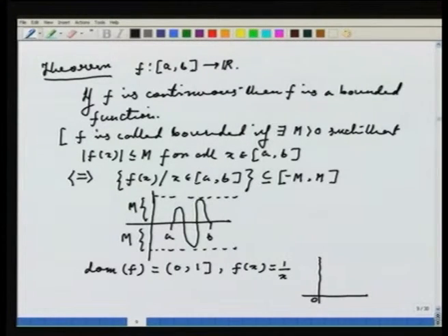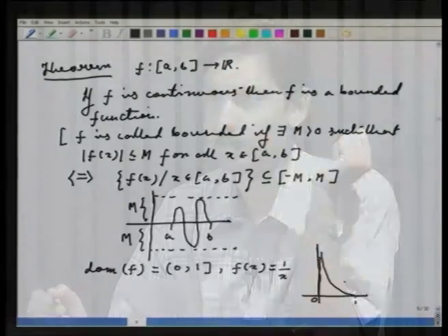This is 0, this is 1. Okay. The graph of the function goes on and on and on, it never touches the y axis. So, this is certainly an unbounded function, because given any real number I can find an x as small as I like, so that 1 by x is bigger than that real number. It follows really from the Archimedean property.